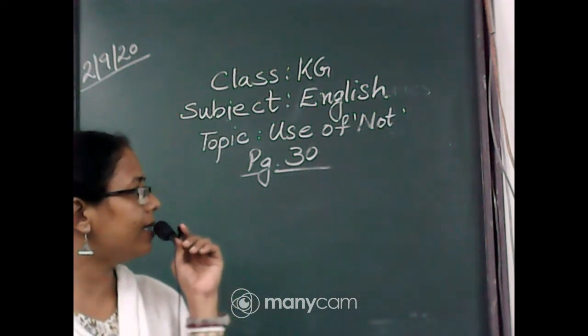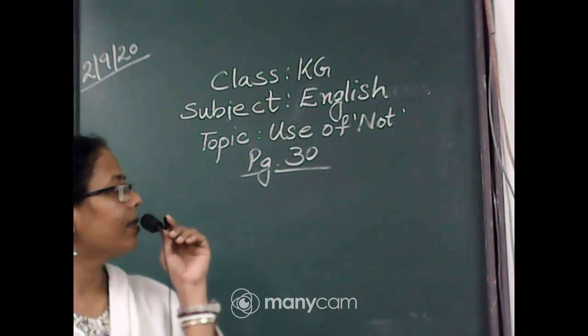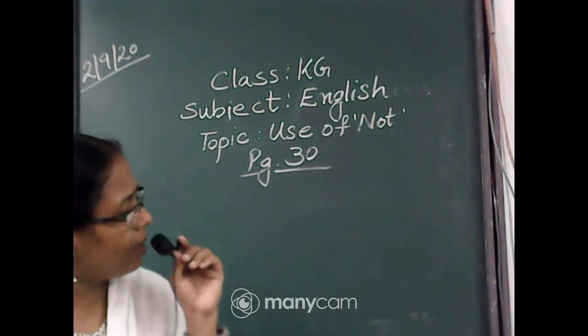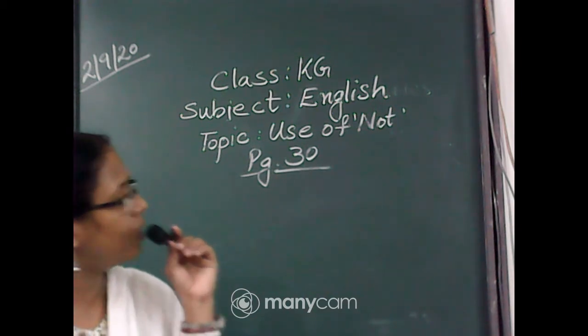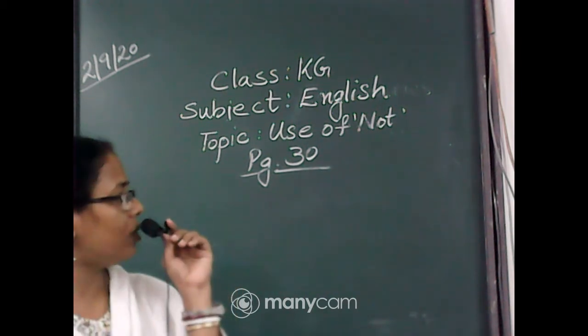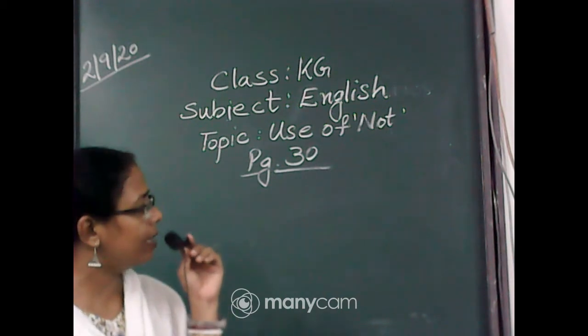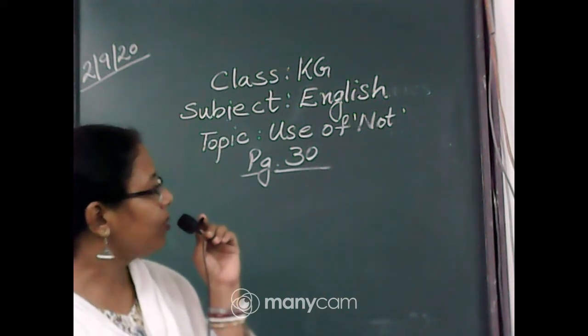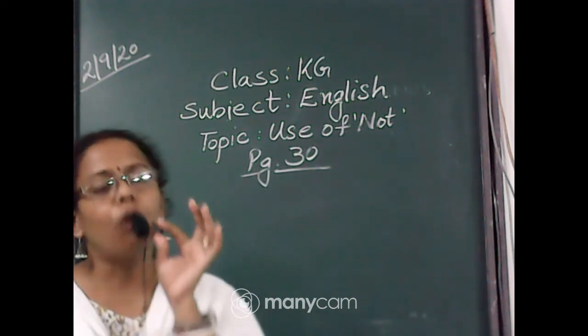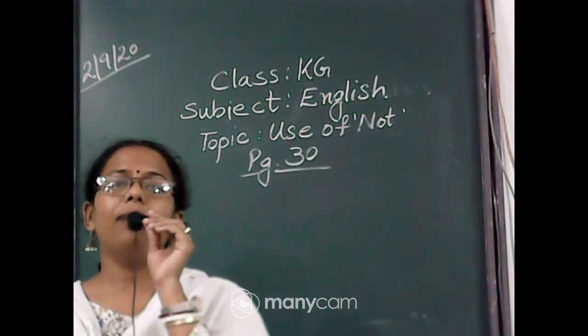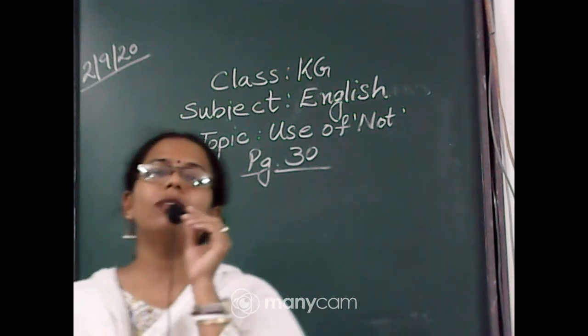Is it a correct sentence? We are getting many students writing yes. Trishita is telling, ma'am, this is the wrong sentence. Nandini is also telling it is a wrong sentence. Orgo Mondul also, and Shomrik also. Yes students, this is a wrong sentence. I am no happy is not a correct sentence.